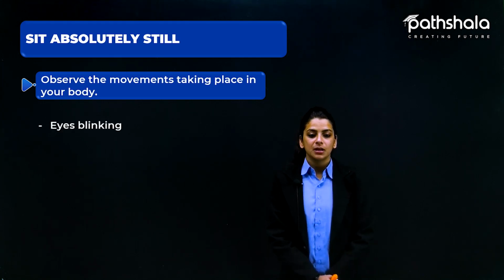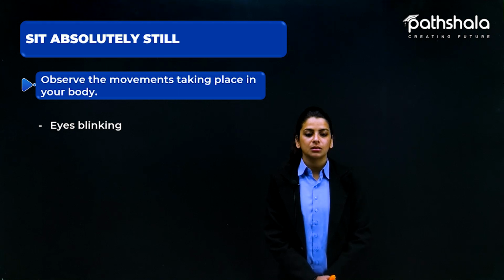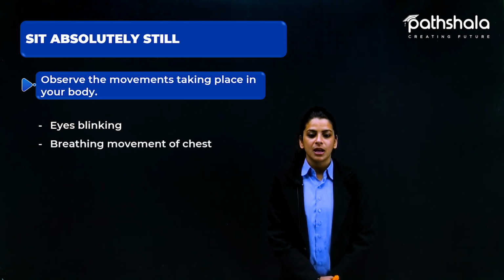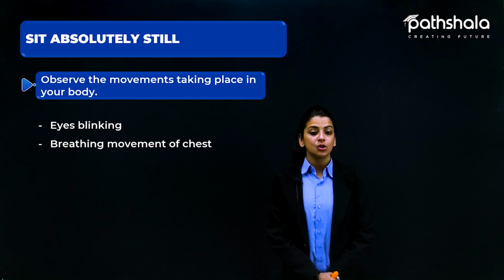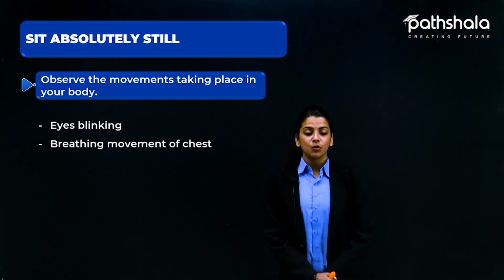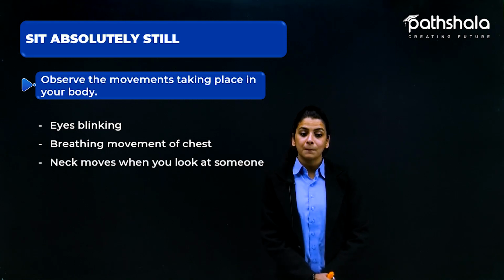If I am sitting like this, what can I move? What is the best possible thing that I can move? That is my eyes, eyelashes. My eyes are blinking without moving any body part. Also, there is the breathing movement of my chest. I am breathing continuously, and with my breathing there is a movement of the chest.